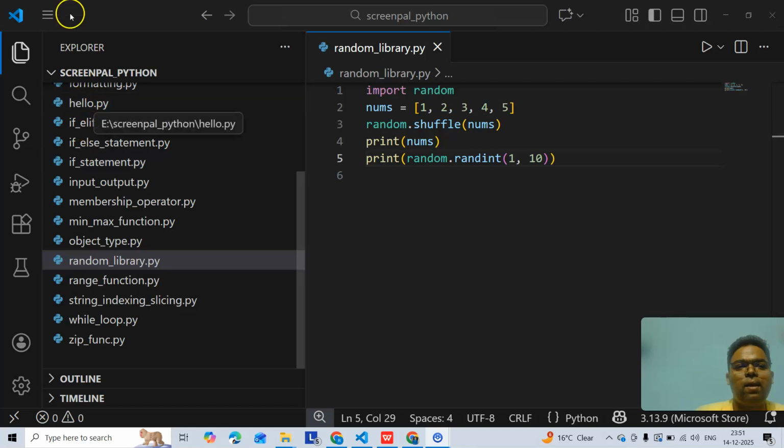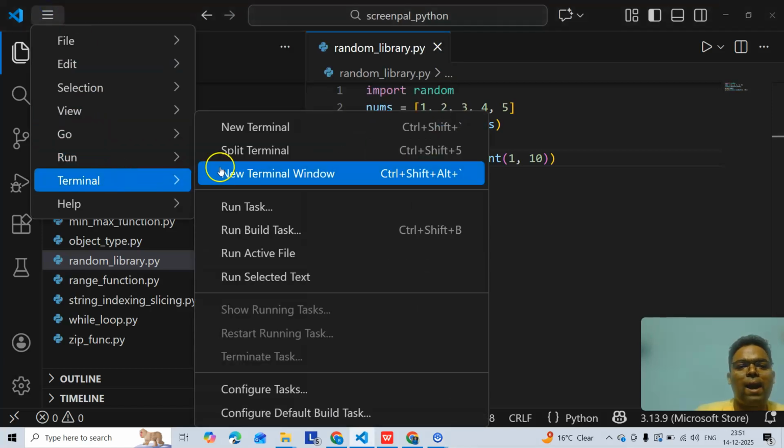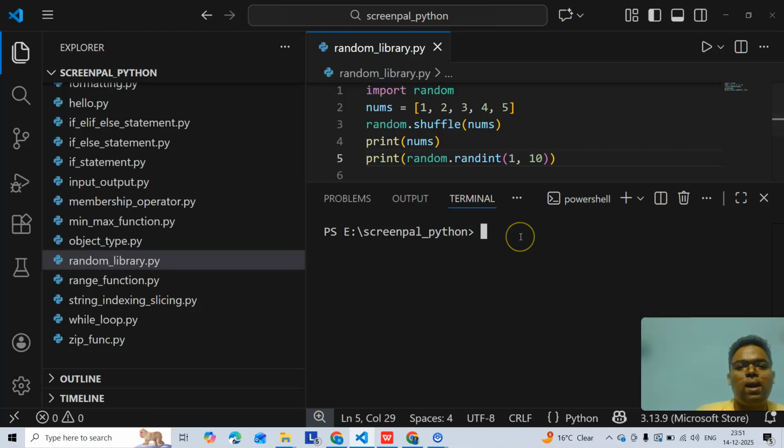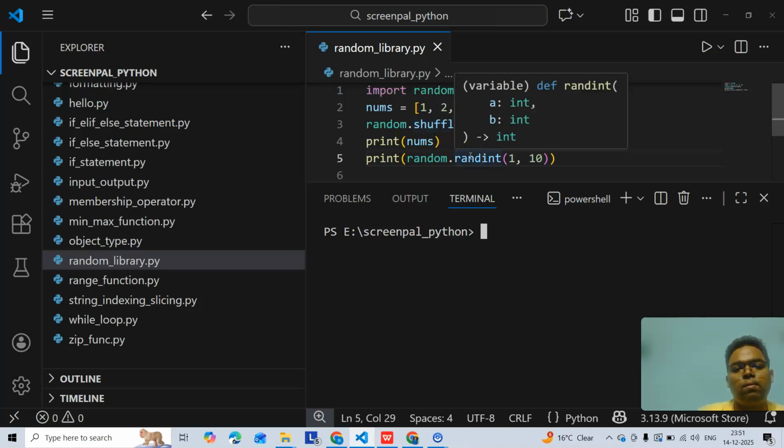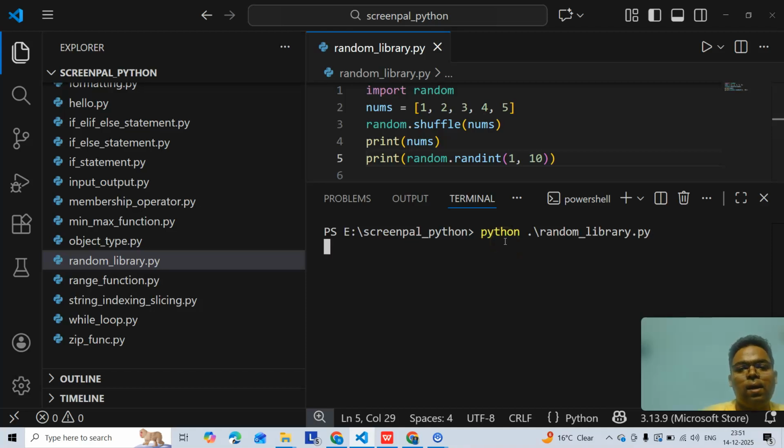So let's see a demo on the random library. I see that this is a list of numbers 1 2 3 4 5. In shuffle, they just shuffle the list, and in randint, it will take any integer from 1 to 10 and return it. So let's see that. You see shuffling gives 2 4 5 1 3 and any integer from 1 to 10, that is 7.